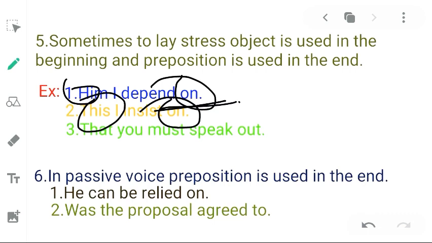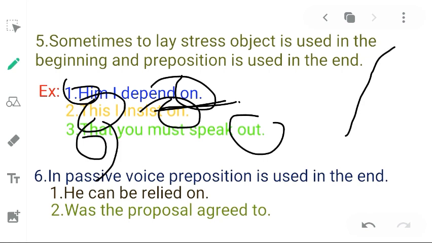In the third example, that you must speak out. Here out has been used as preposition in the end of the sentence, and that has been used as object to lay a stress in the very beginning of the sentence. That is why preposition has come at the end of the sentence.